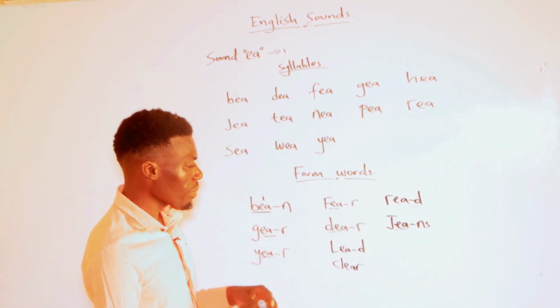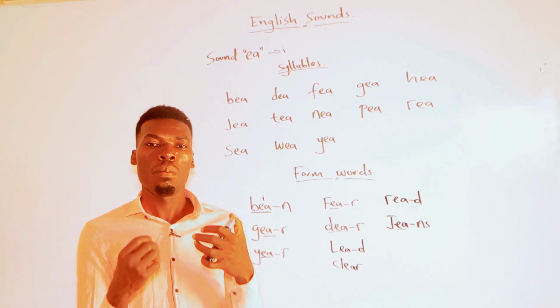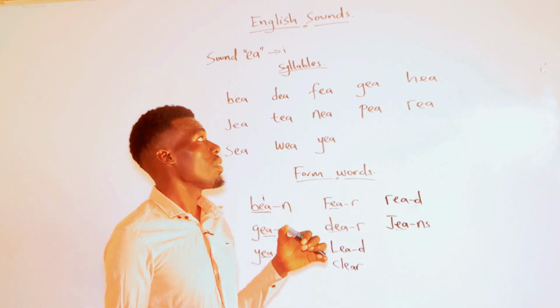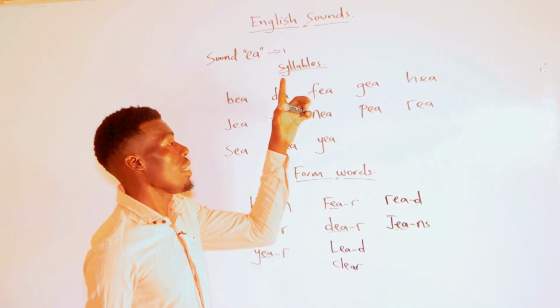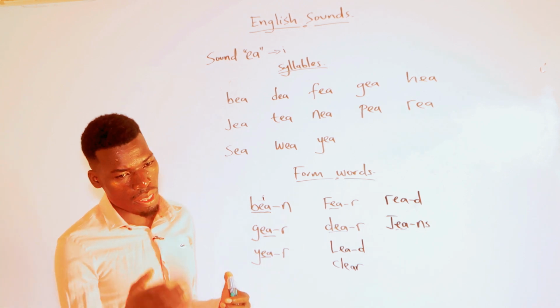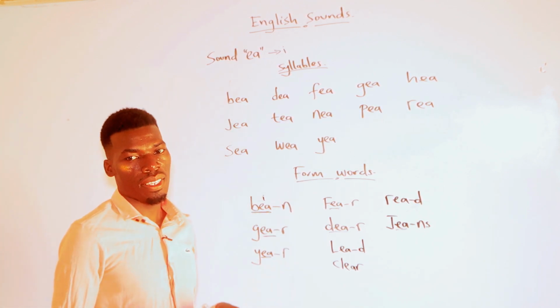So now I want you to form more words using these syllables, using sound E, which is E and A. Form more words. In the comment section, write more words which are like this.